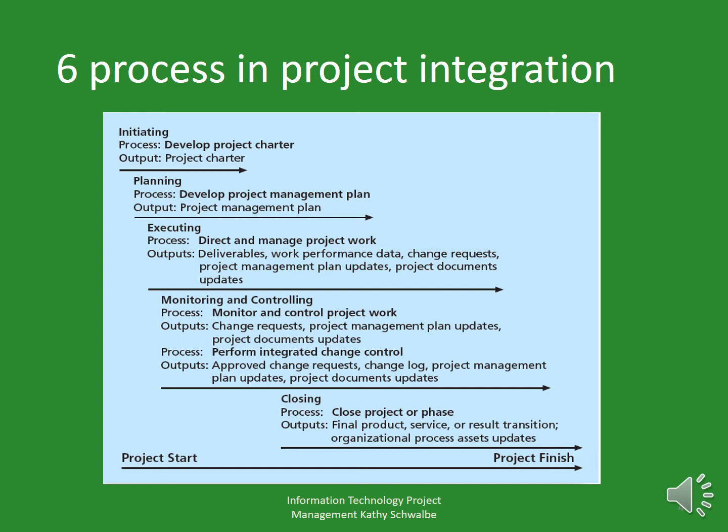stage, this process. At the closing stage, we have to close the project or a phase. Outputs of this process are final product, service or results, transition, and organizational process asset updates. This slide summarizes these processes and outputs and shows when they occur in a typical project. Here it shows where the project starts and where the project finishes, and in between these processes we have to do.